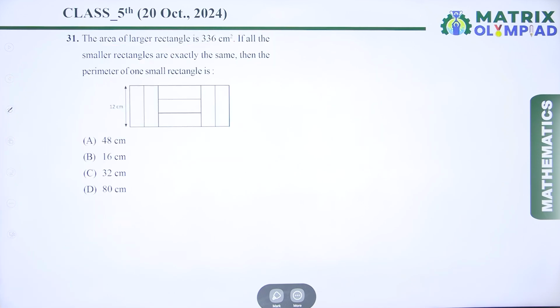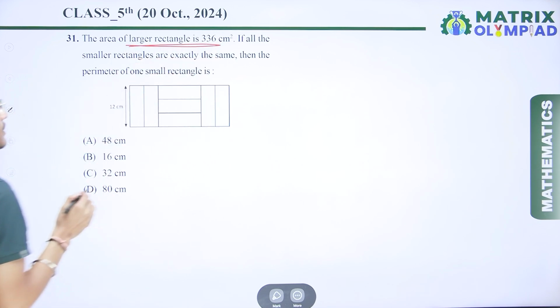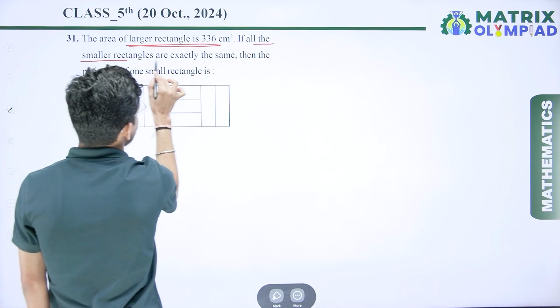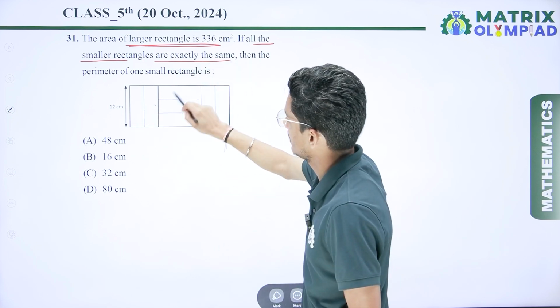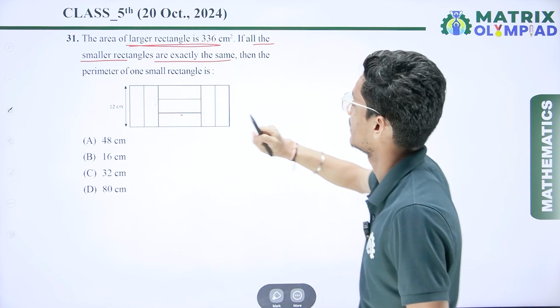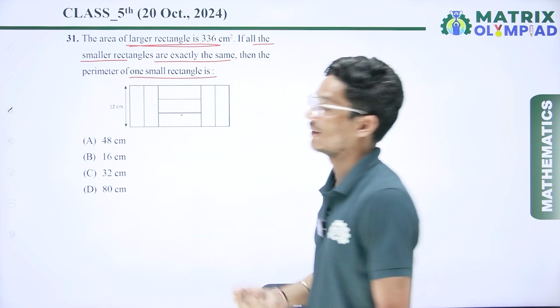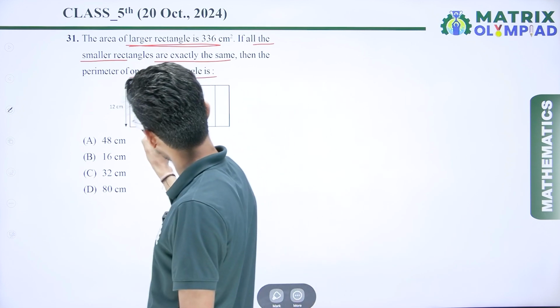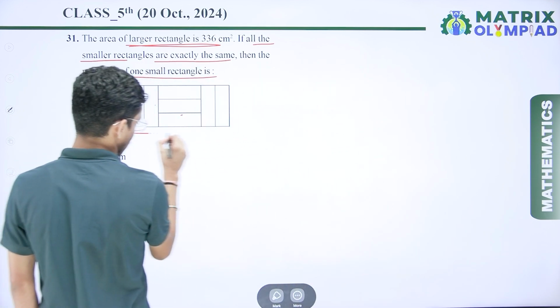So now if I talk about the next question, the area of the large rectangle is 336 centimeter square. If all the smaller rectangles are exactly the same, it means this rectangle is the same as this one, and the same as this one, so all these are identical rectangles. Then find the perimeter of one small rectangle. For perimeter we have to find the length and breadth of a small rectangle. Here we are given the length, and now we have to find the breadth. So first we have to find the total length of this one.